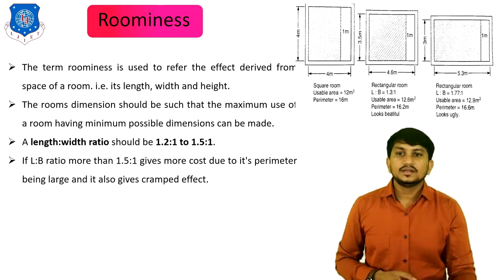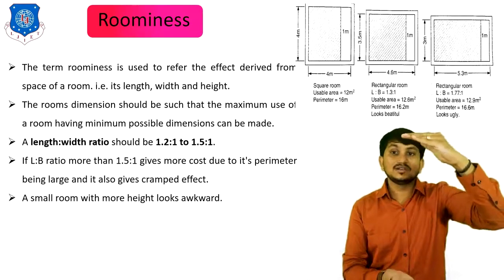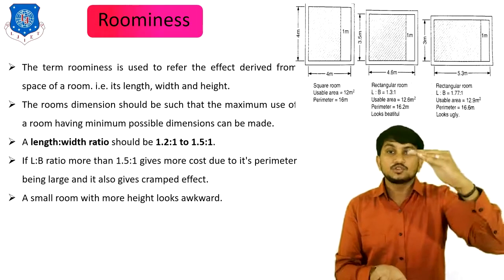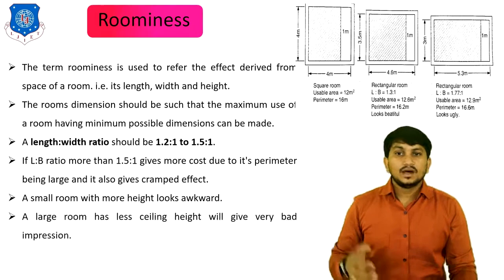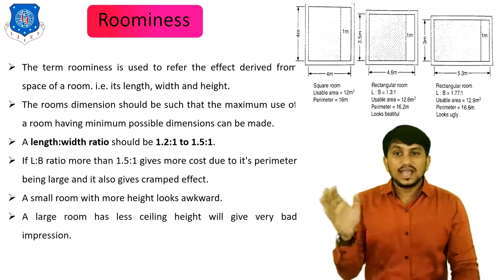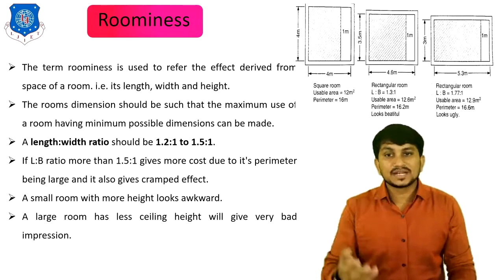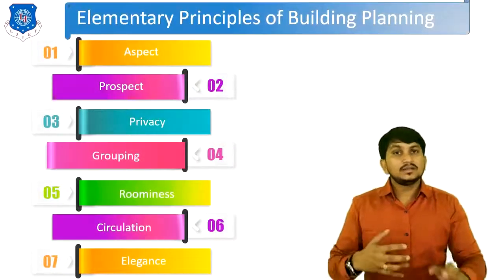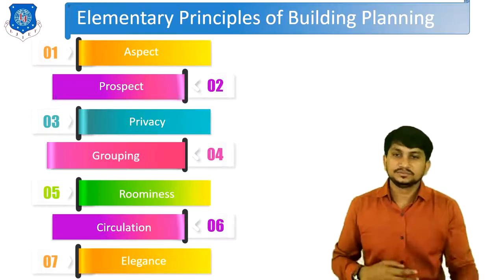A small room with more height looks awkward. So height is also one important criterion in roominess. It should be in proportion with length and width. A small room with more height looks awkward, while a large room with less ceiling height gives a very bad impression. That's all about roominess, and how we can get the dimensions of the room, like length, width, and height.